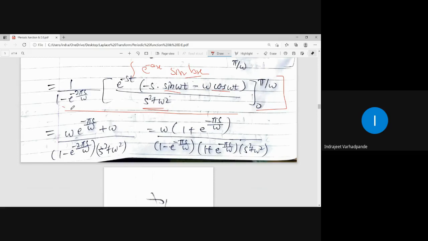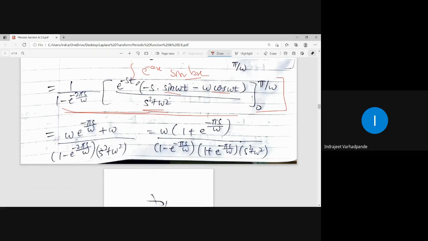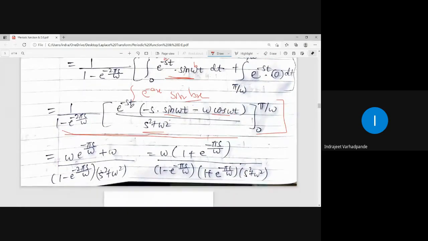Okay, in the denominator these two things will remain. Now when you put t as pi by omega, what happens here? The sine omega term becomes 0. Sine omega into pi by omega, omega cancels, sine pi is 0, cos pi is minus 1, so minus of minus will become plus omega into e to the power minus s pi by omega, and minus e to the power 0 is 1, sin 0 is 0, cos 0 is 1, minus of minus omega is plus omega. Only that term will be remaining in the numerator.